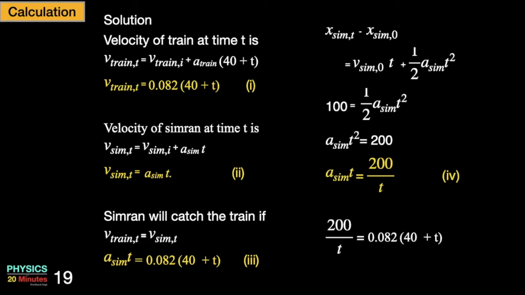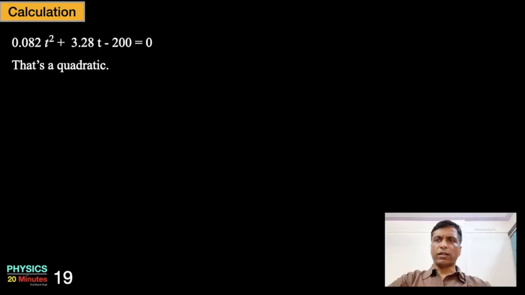So now we can equate equation number 3 and 4. If you do that and solve, you will get a quadratic equation in t: 0.082 t square plus 3.28 t minus 200 is equal to 0. That's a quadratic. You can either solve this by using the quadratic formula, or you can use one of the apps which are available on mobile phones to solve the quadratic equation.